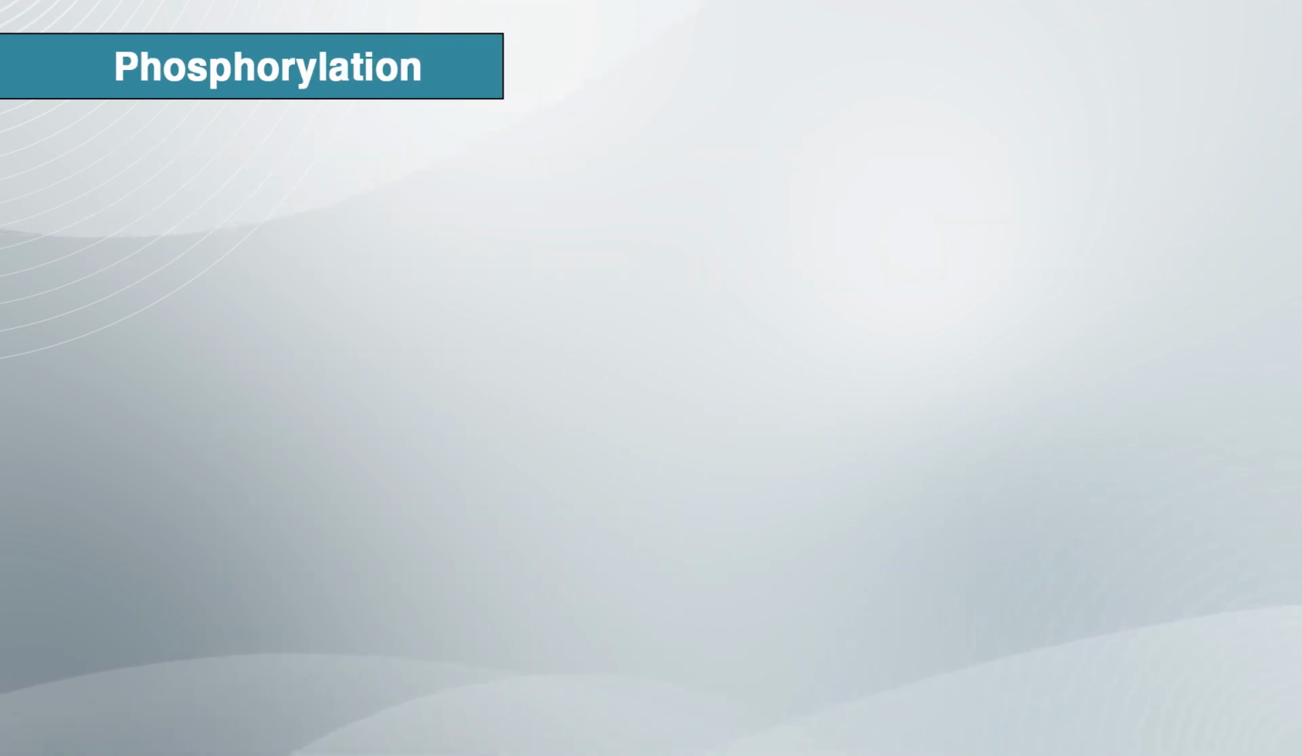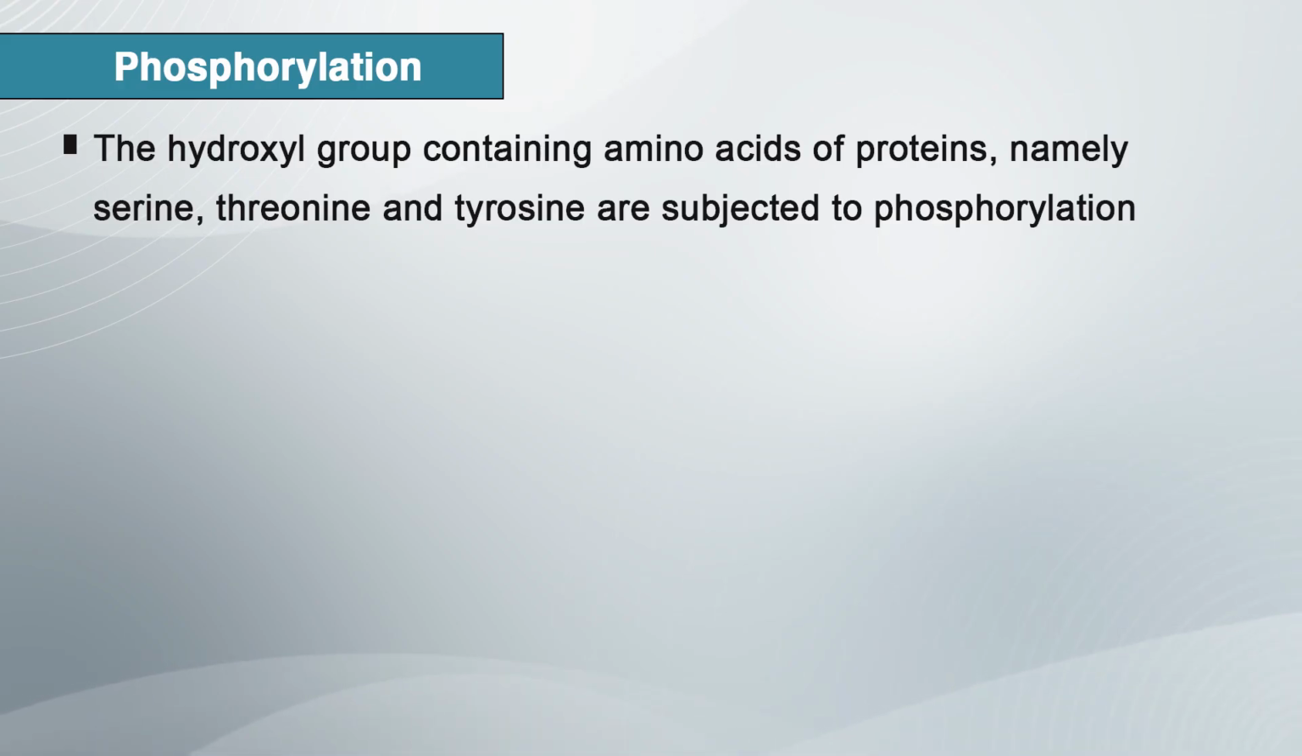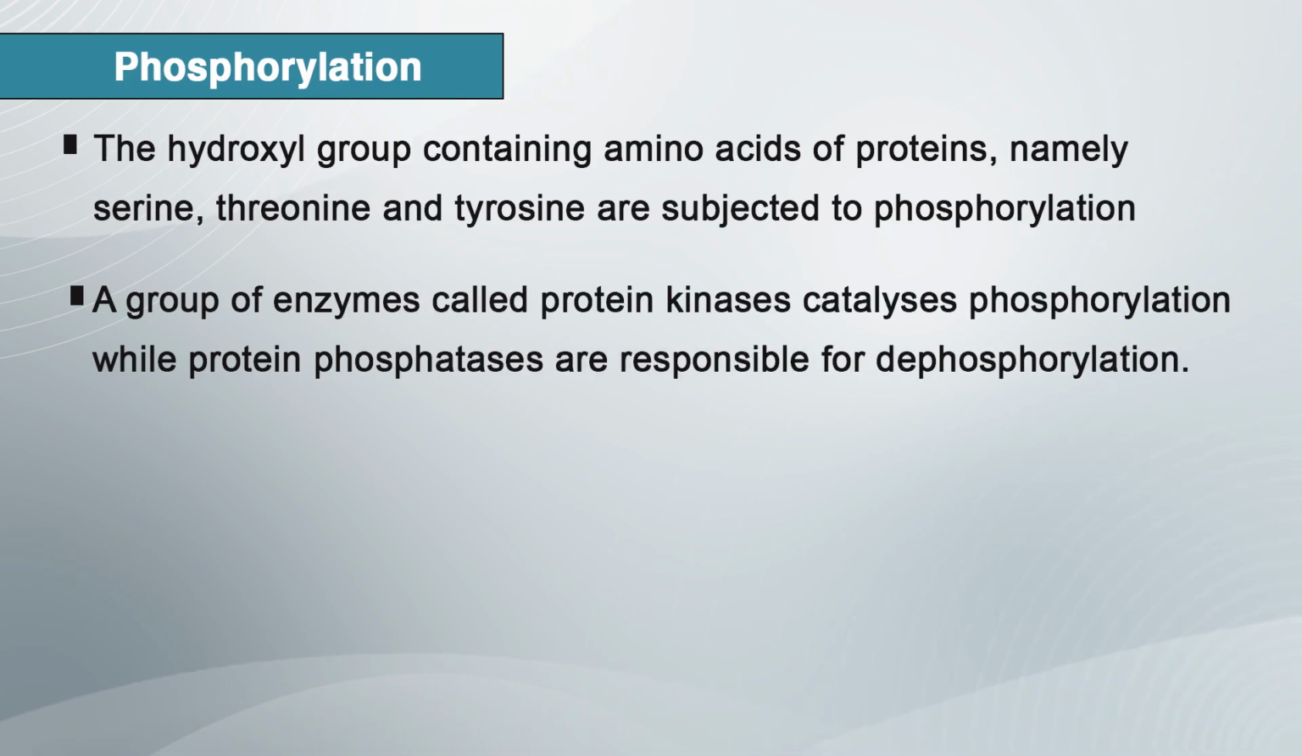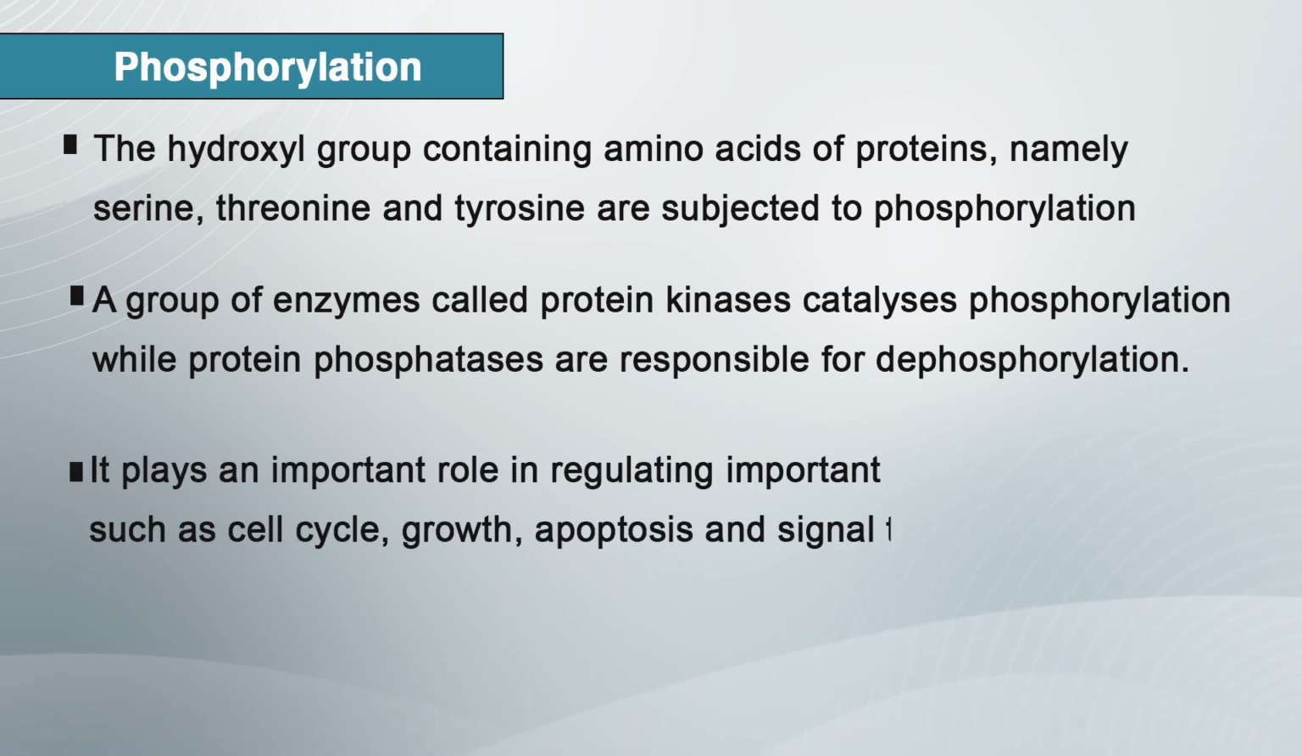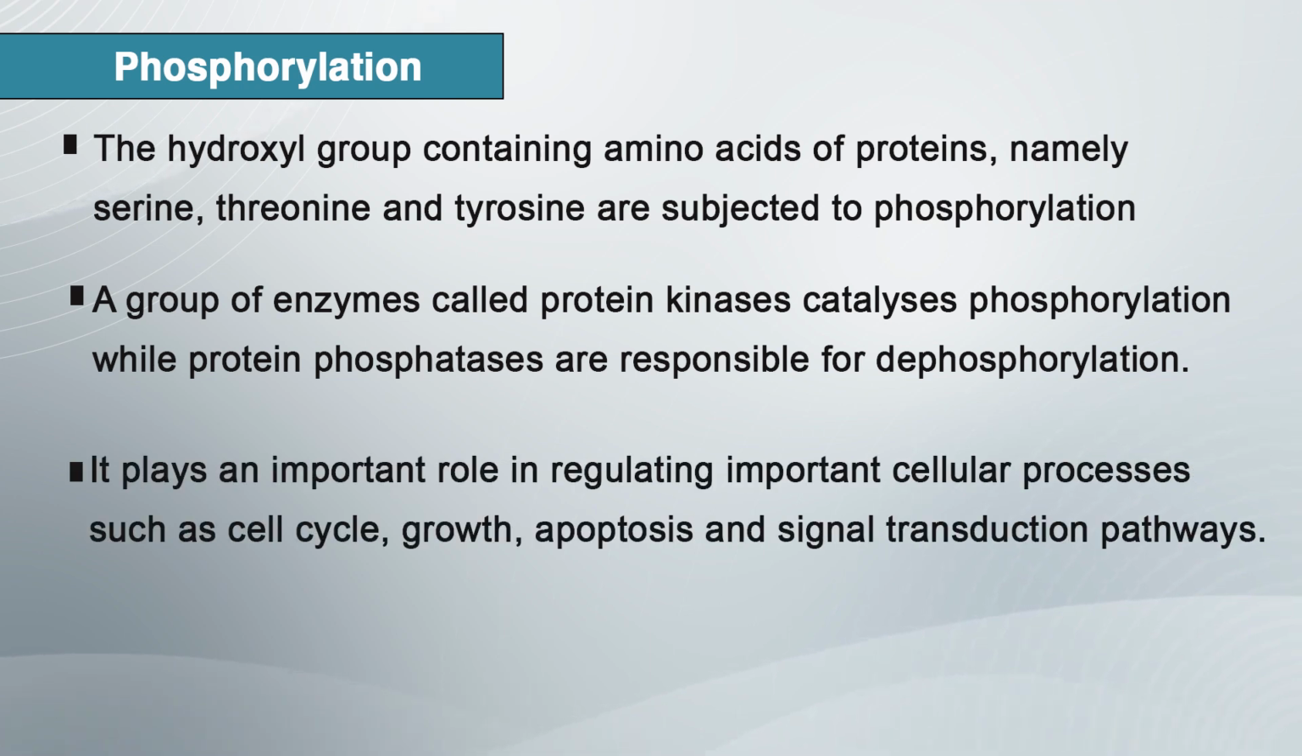Phosphorylation: the hydroxyl group containing amino acids of proteins, mainly serine, threonine and tyrosine, are subjected to phosphorylation. The phosphorylation may either increase or decrease the activity of a protein. A group of enzymes called protein kinases catalyze phosphorylation, while protein phosphatases are responsible for dephosphorylation. An example of an enzyme regulated this way is glycogen synthase. It plays an important role in regulating many cellular processes such as cell cycle, growth, apoptosis, also known as programmed cell death, and signal transduction pathways.